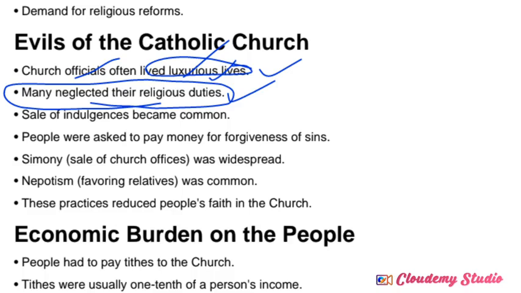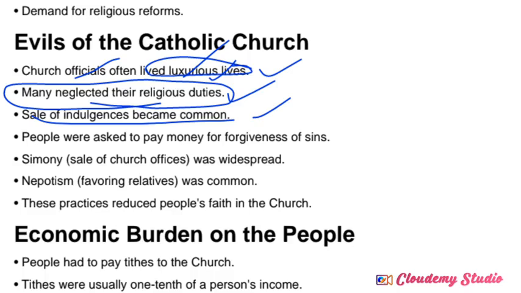Next, the sale of indulgences became common. What are indulgences? Letters of forgiveness, right? If a person committed a crime, they issued forgiveness certificates for that crime. If a person paid huge money to the Pope or the church authorities and purchased one, they would forgive his crime or offenses at that time. This concept we call indulgences. By selling indulgences, they started to gather huge money.